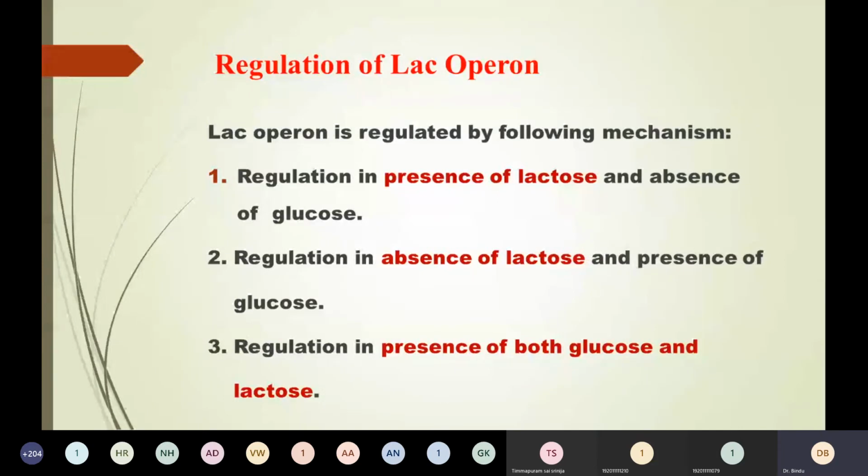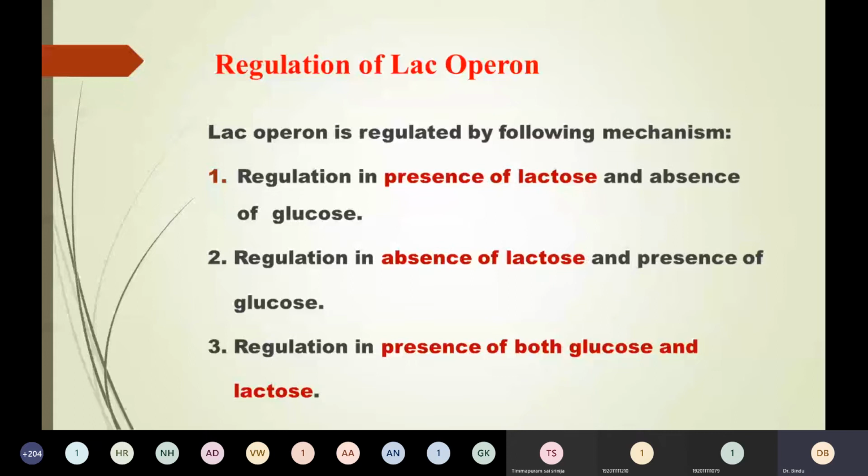The operator site is where the repressor protein binds. The promoter site is where the RNAP enzyme binds to initiate transcription. The CAP site is the place where CRP binds, and the regulatory gene is a gene which synthesizes the repressor protein.